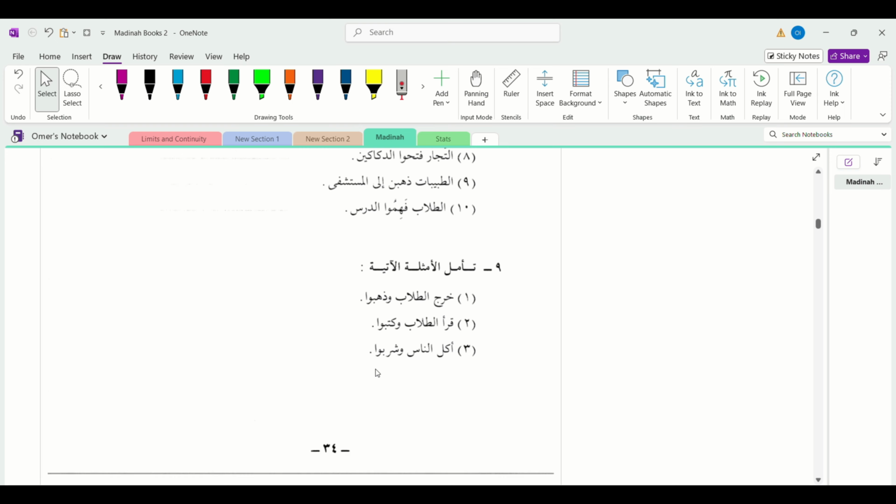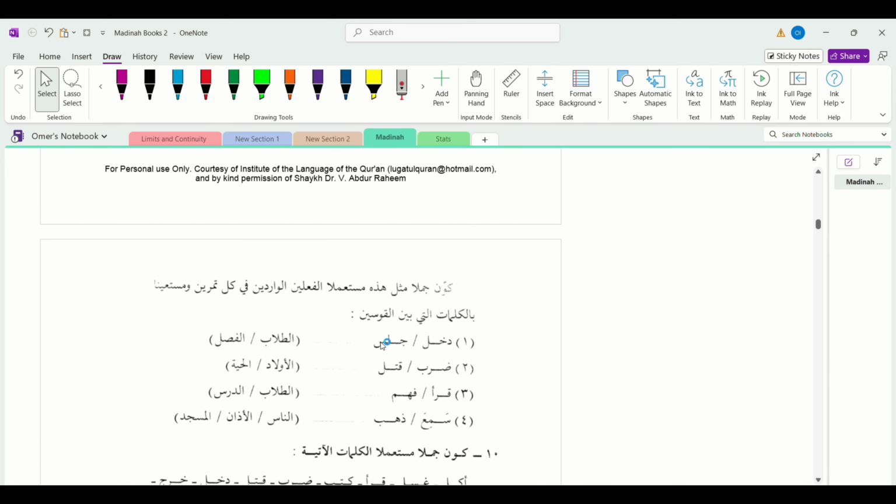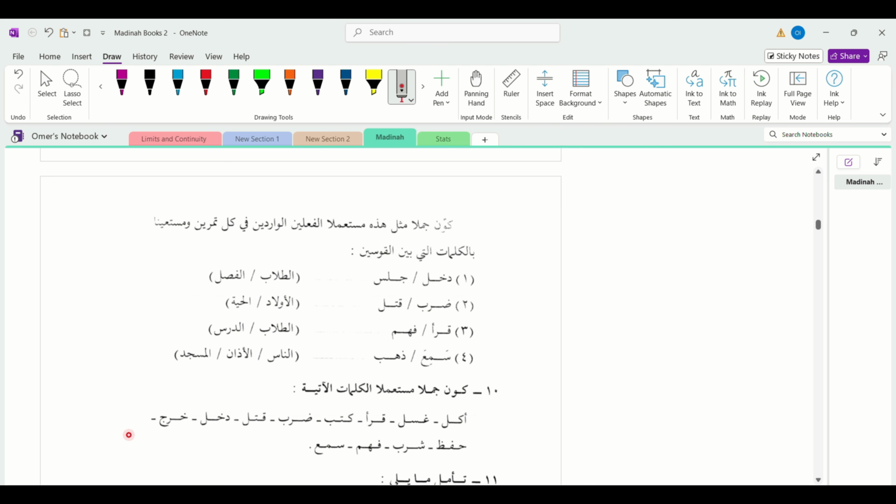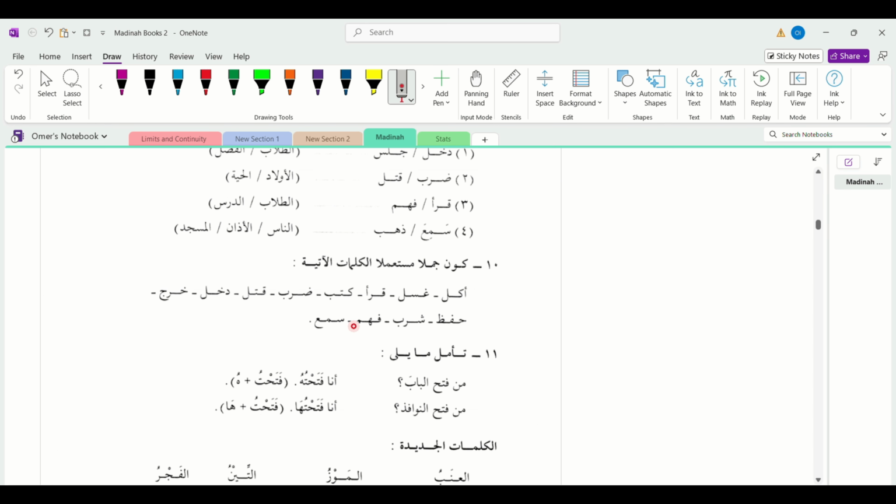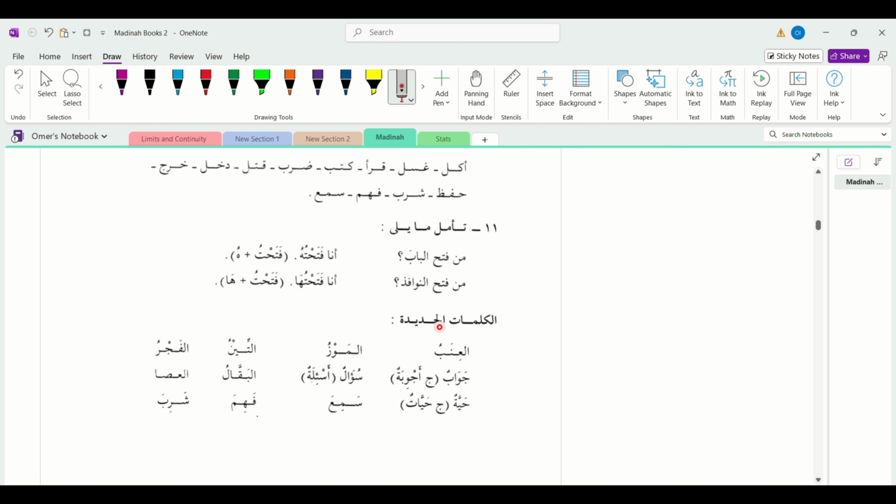استعمل الأمثلة الآتية. Ponder the following examples. كون جملا مثل هذه المستعملة في الفعلين الواردين في كل تمرين مستعينا بالكلمات التي بين قوسين. They basically want to make sentences using the two أفعال given, and also using the words in the brackets. كون جملة مستعملا الكلمات الآتية. Make a sentence using the following words. تأمل ما يلي. Ponder over the following الكلمات الجديدة, the new words.